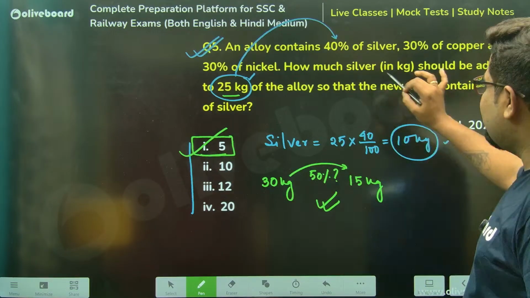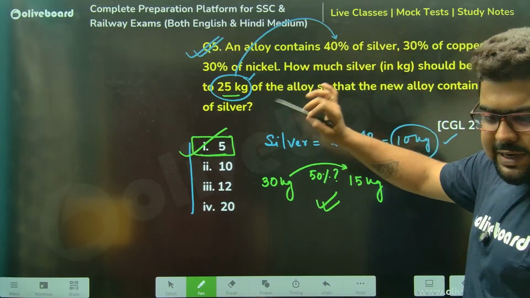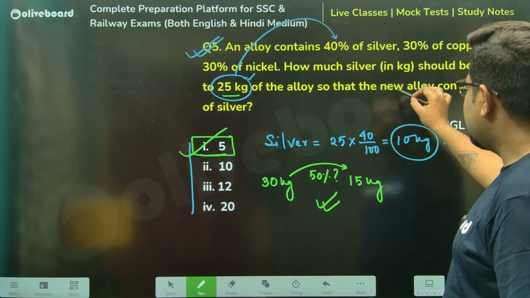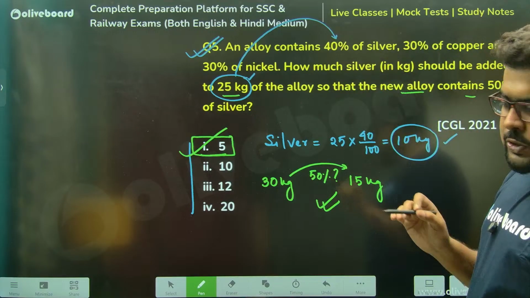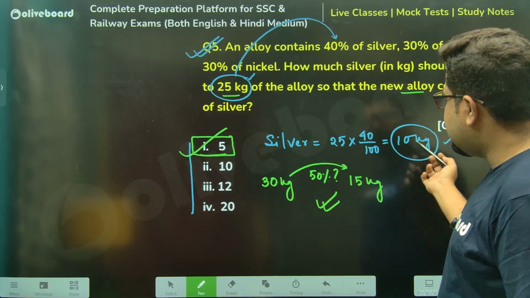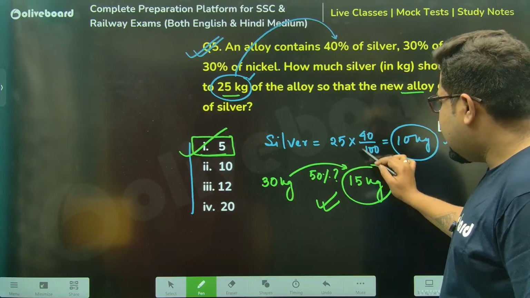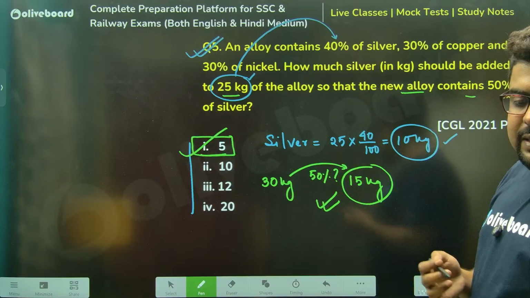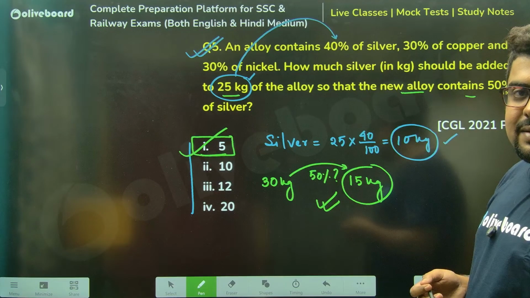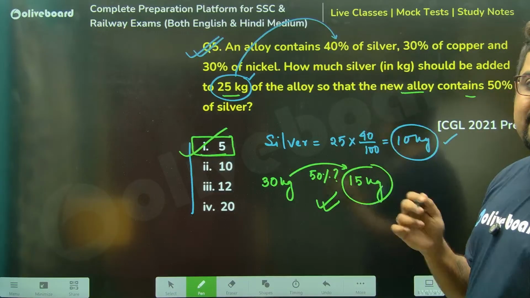They are asking how much silver should be added to 25 kg of that alloy so that the new alloy contains 50% of silver. So I'm just saying silver is already 10 kg. If I add 5 kg, it will become 15 and total will become 30 kg. So 15 is 50% of 30. Done and dusted. You don't need to make any equations or anything.